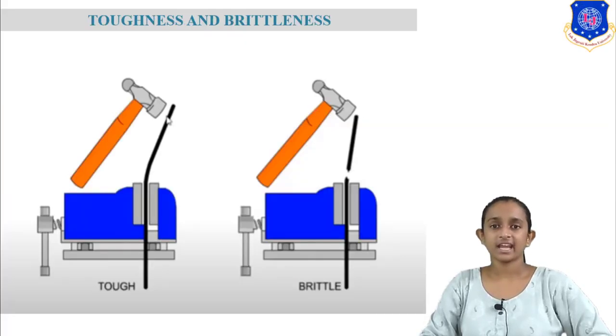So toughness and brittleness are opposite to each other. As you can see from here, we are taking one bar or one metal and applying force to it. If our material is bent like this after applying force, it is called tough material. And if our material is not bent and it fails and breaks down, that material is known as brittle material.